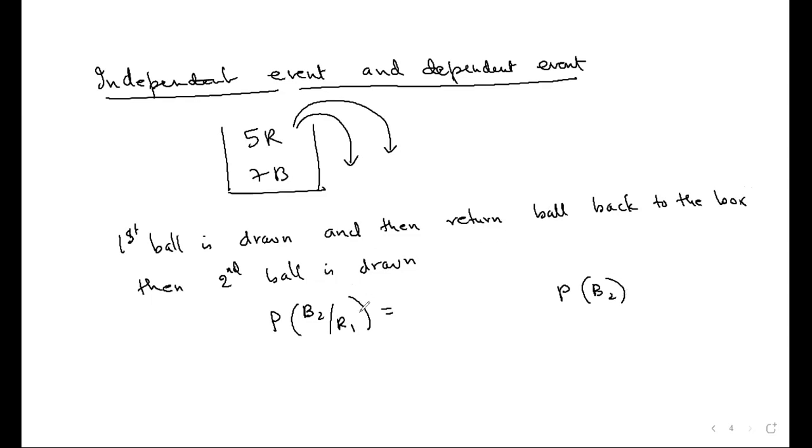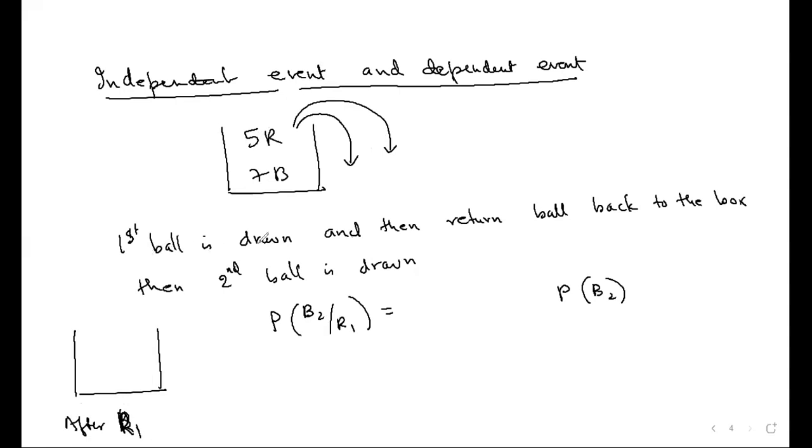What happened first? One ball is removed, put it back, then a ball is drawn. What do you mean by that? Then in that case, what will be the new sample space? After R1, how many balls will be left? Four red and seven blue.